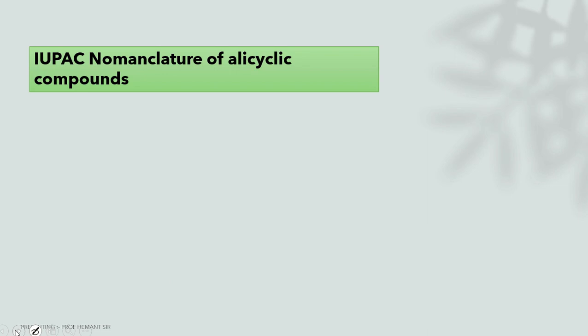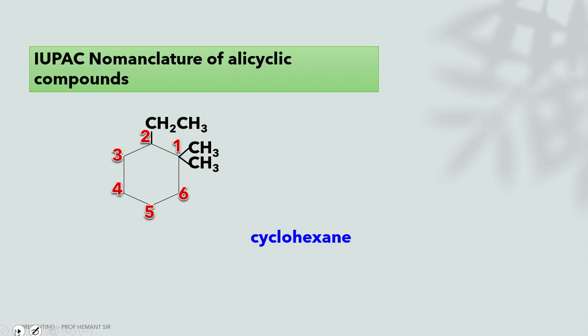IUPAC nomenclature of alicyclic compounds. Number one and number two. There are two substituents and this is cyclohexane. Number one has the methyl group and number two has the ethyl group. Go alphabetically. Cyclohexane is there. The position of the ethyl is 2 and there are two methyl groups, hence the position of the methyl is 1,1, that is dimethyl. The name of this structure is 2-ethyl-1,1-dimethyl cyclohexane.